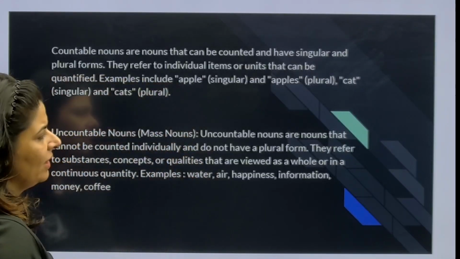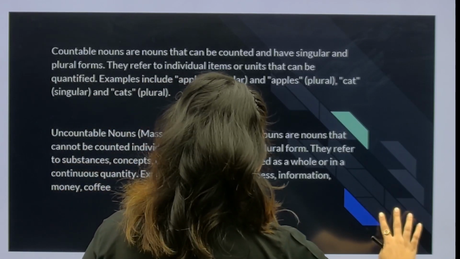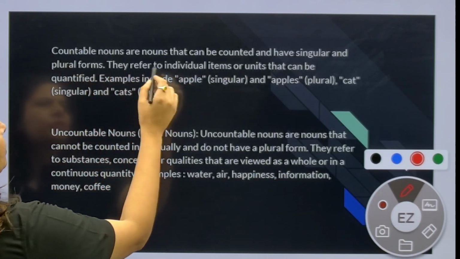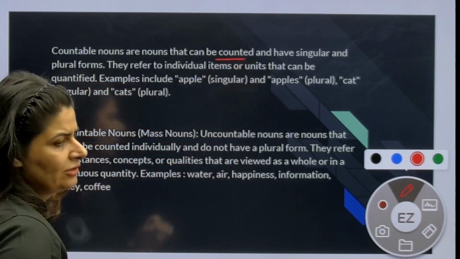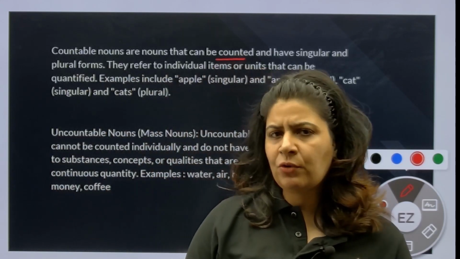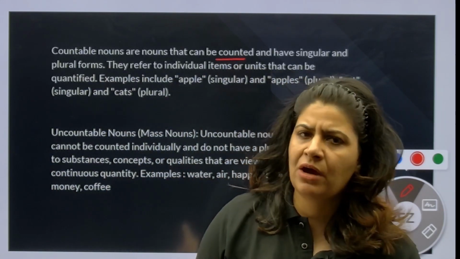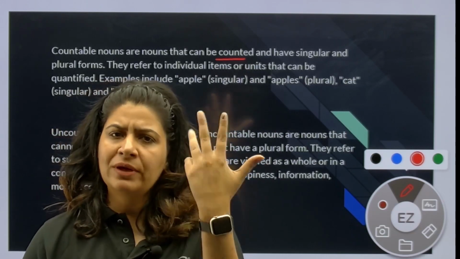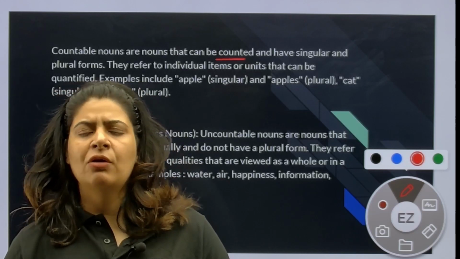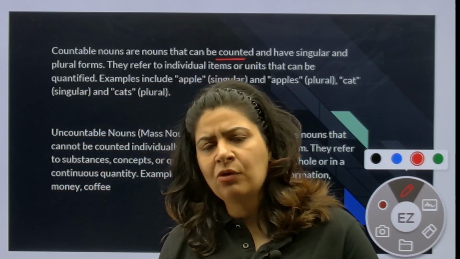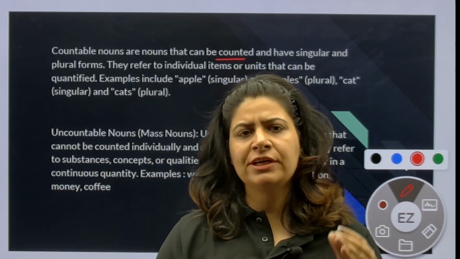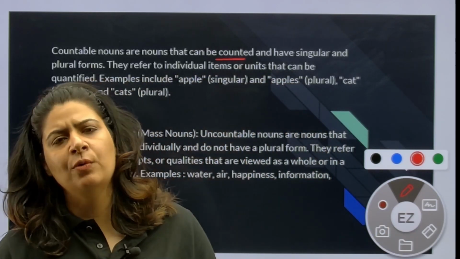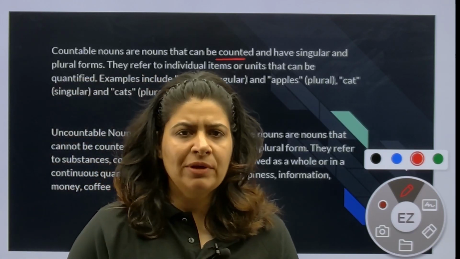Okay, countable and uncountable nouns. Countable nouns are nouns that can be counted. When we were doing common nouns, I told you that we can count common nouns. We can count proper nouns. Proper noun is one in number, common noun is one or more. So my proper noun, common noun, collective noun are all countable nouns. The ones you can count on your fingers, count in numbers, are my countable nouns.